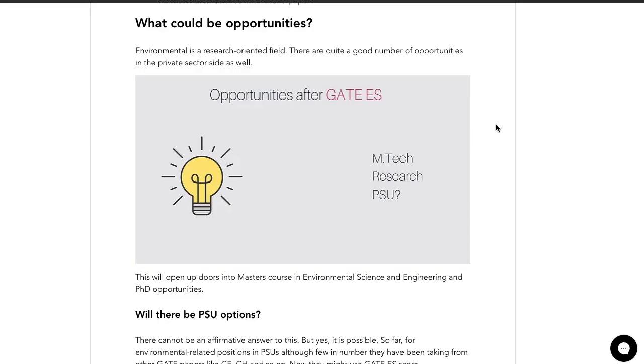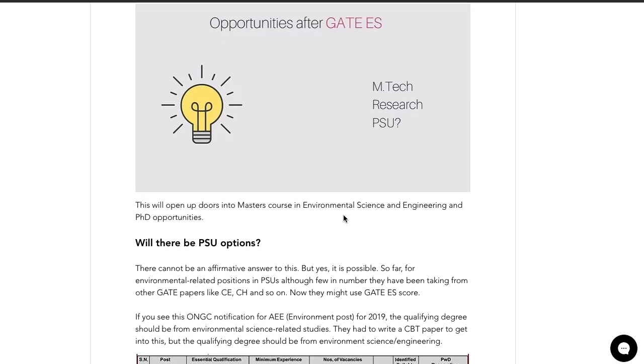After MTech there are a good number of opportunities, either on the research side, where you could go for things like PhD or a research institute, or in the private sector also. A lot of companies are working in fields like wastewater management and so on, and there are also environmental consultants.